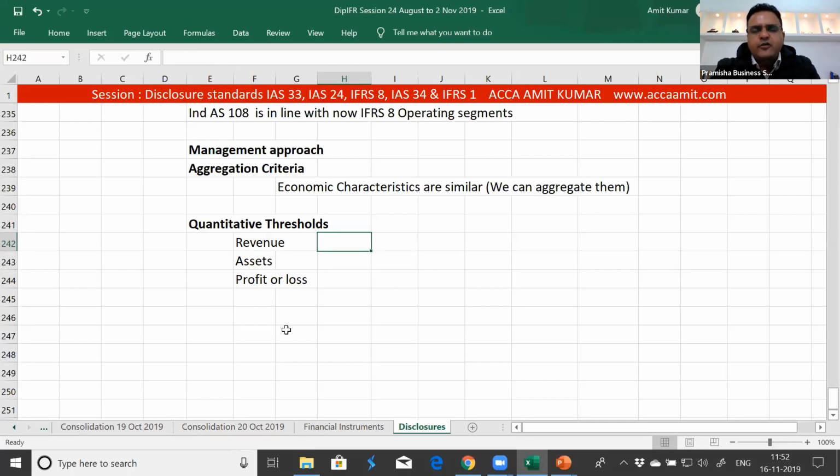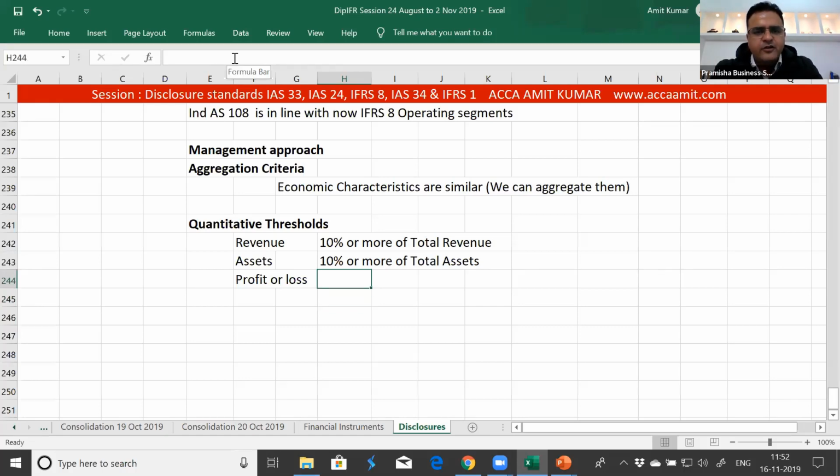Now we know our total revenue which we are earning. All the segments which are reporting 10% or more of revenue are reportable segments. All the segments which represent assets of 10% or more of total assets of the group are considered to be reportable segments.